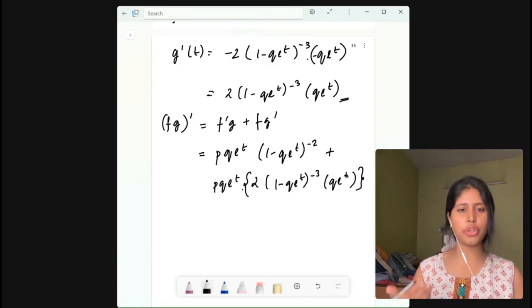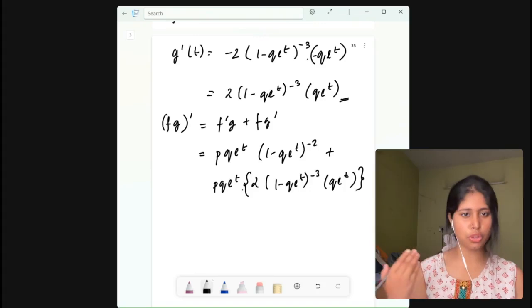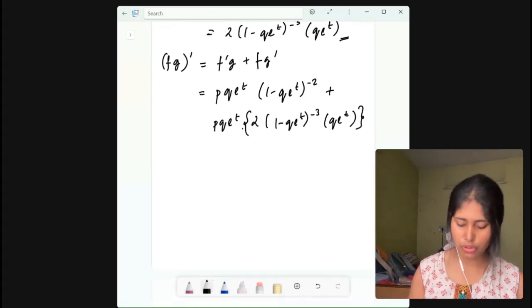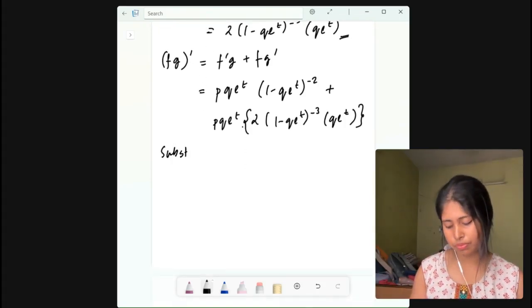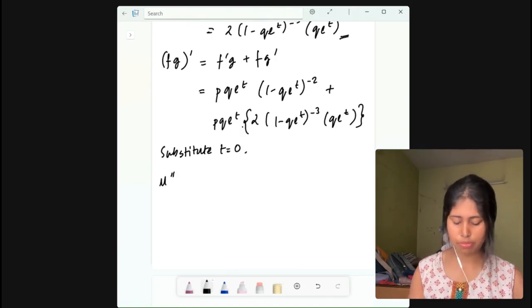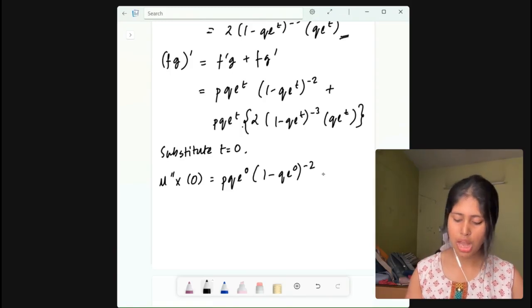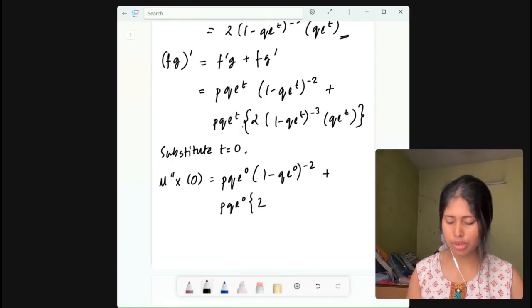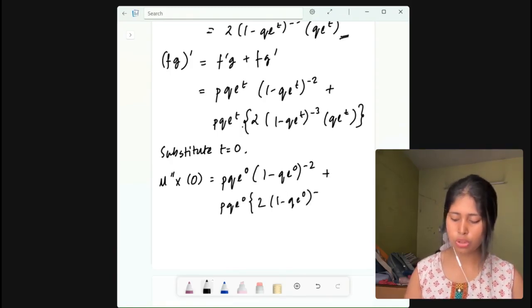So next what you need to do is, now you need to put t equal to 0. So if you substitute t equal to 0, then you will write mu double dash x at 0 will be equal to p into q into e to the power 0, (1 minus q into e to the power 0) whole to the power minus 2, plus p into q e to the power 0, 2 into (1 minus q e to the power 0) whole to the power minus 3, q into e to the power 0.